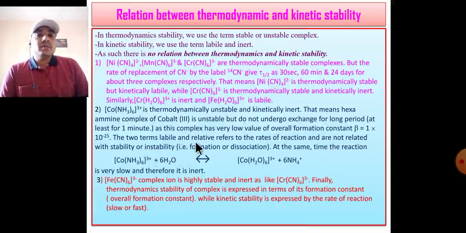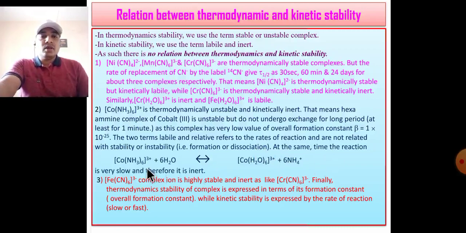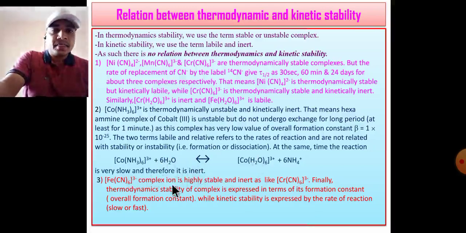The two terms labile and inert refer to the rate of reaction and are not related with the stability or instability, that is, the formation or dissociation constant. At the same time, the reaction of hexaammine cobalt 3 with water, replacement of ammonia molecule by H2O, is very slow, and therefore kinetically this complex is inert.